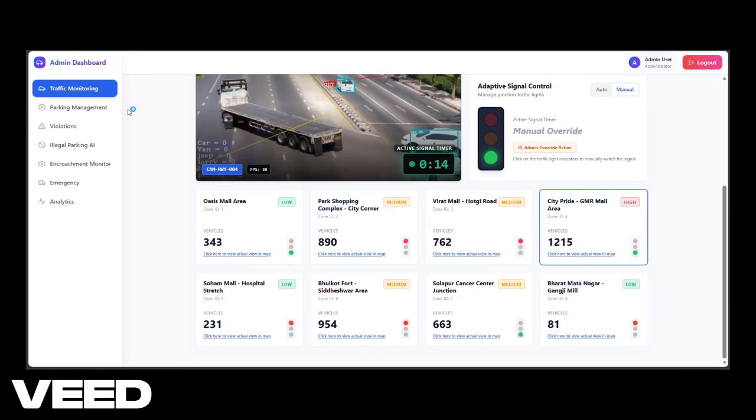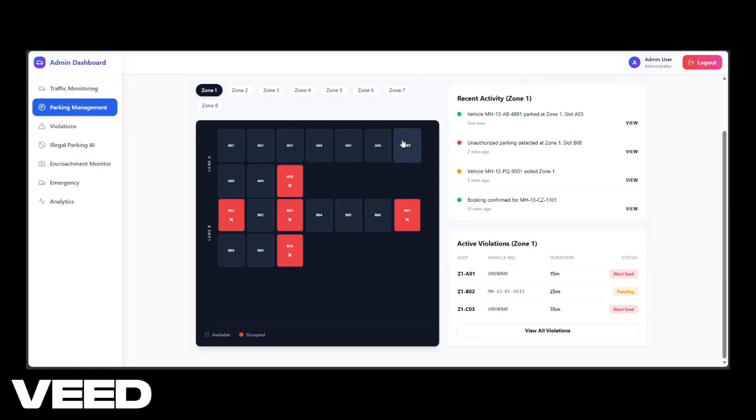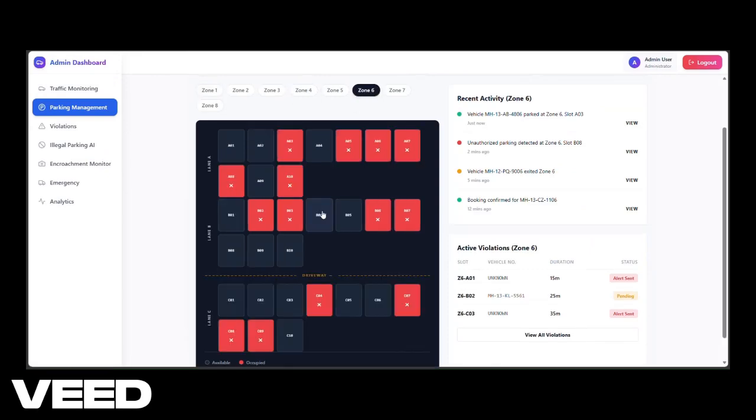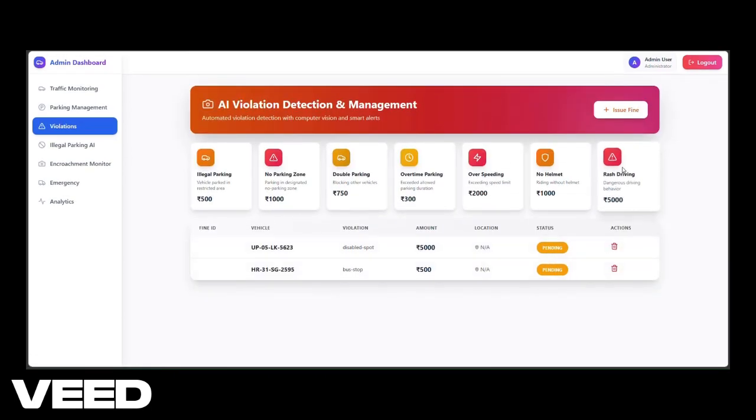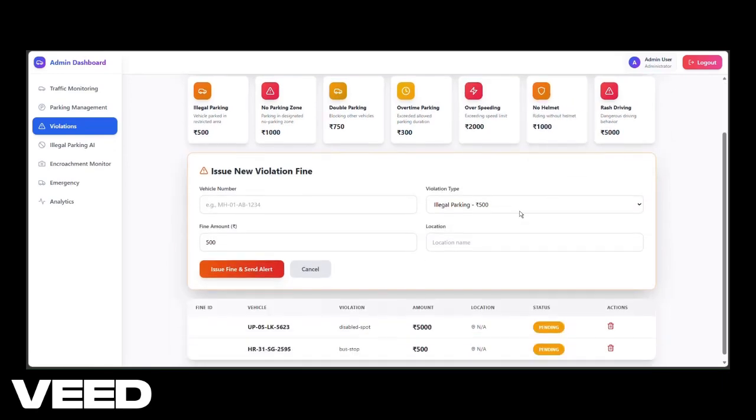The next is the parking management, where you can easily track the number of parkings that are occupied. You can easily issue the violations based on any sort of new issue that has been created or the encroachments that has been made. The next is the illegal parking. Here you can resolve or ignore the parking that has been already done.